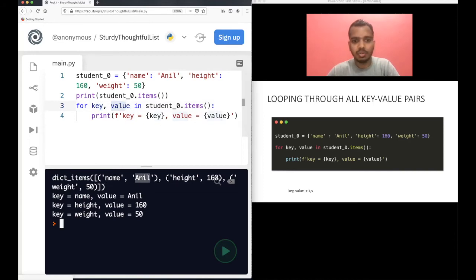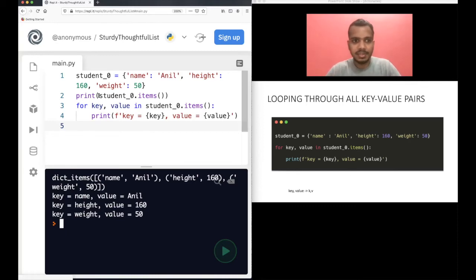Now there are two more elements in the list. So it will go again in the for loop, but this time key will become height and value will become 160. Then you will see that height and 160 get printed. Since there is one more element in the list, the control will go again, and now key will become weight and value will become 50. The third time, weight and 50 get printed. Now there are no more elements in this list, so your control will end. So that's what happens. I have just explained how it works internally.